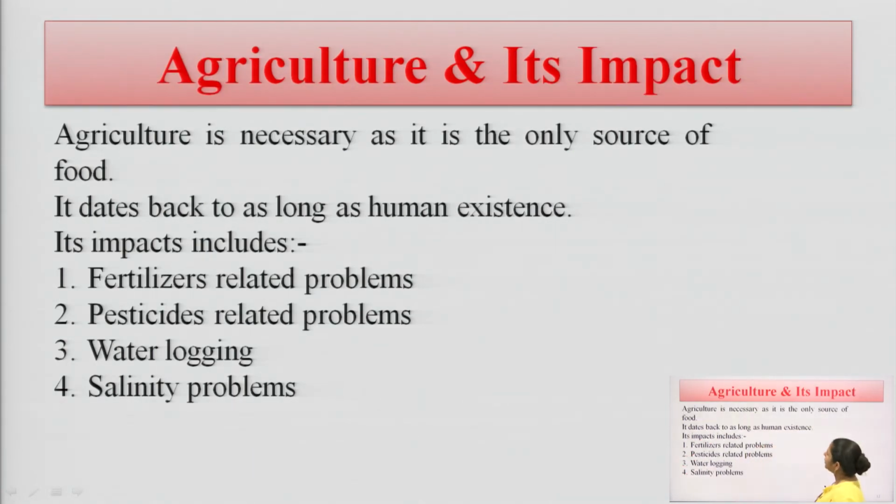Now, agriculture and its impact. What is the basic impact of agriculture? Agriculture is necessary as it is the only source of food, as we all know, and it dates back as long as human existence. Its impacts include fertilizer related problems, pesticide related problems, waterlogging and salinity problems. These four problems are related to our agriculture and we are suffering from them. These problems are very serious for all of us.